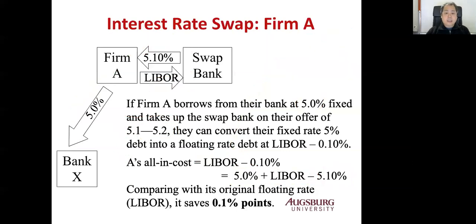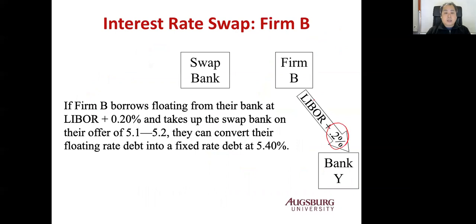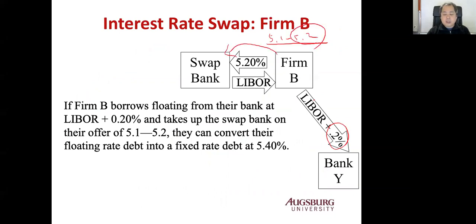Now let's see firm B. Firm B borrows at LIBOR plus 0.2%, so they borrow floating rate. The swap bank has the 5.1 to 5.2 quotation, so they can pay 5.2 and receive LIBOR.